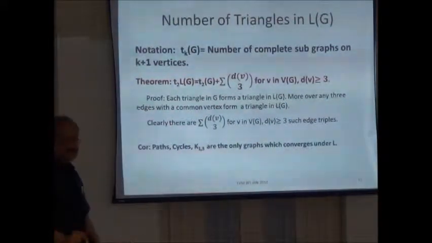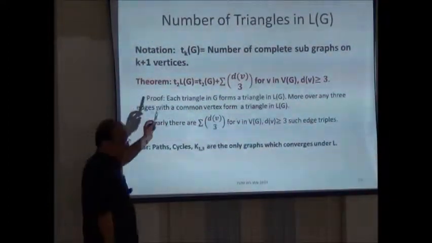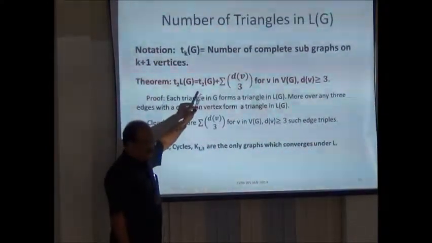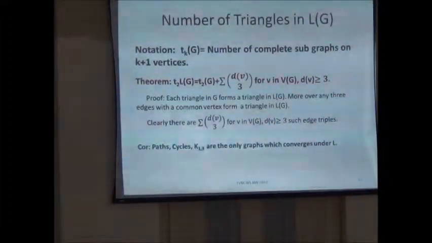Okay. So look at this. One is the number of triangles in a graph. This number of triangles is an interesting object as far as coloring theory is also concerned. I want to find how many triangles are there in L of G. So I have a formula here. The number of triangles in L(G) is the number of triangles in G plus sigma of degree of v choose 3. All combinations of 3-element sets from all vertices of degree greater than or equal to 3, you count it.